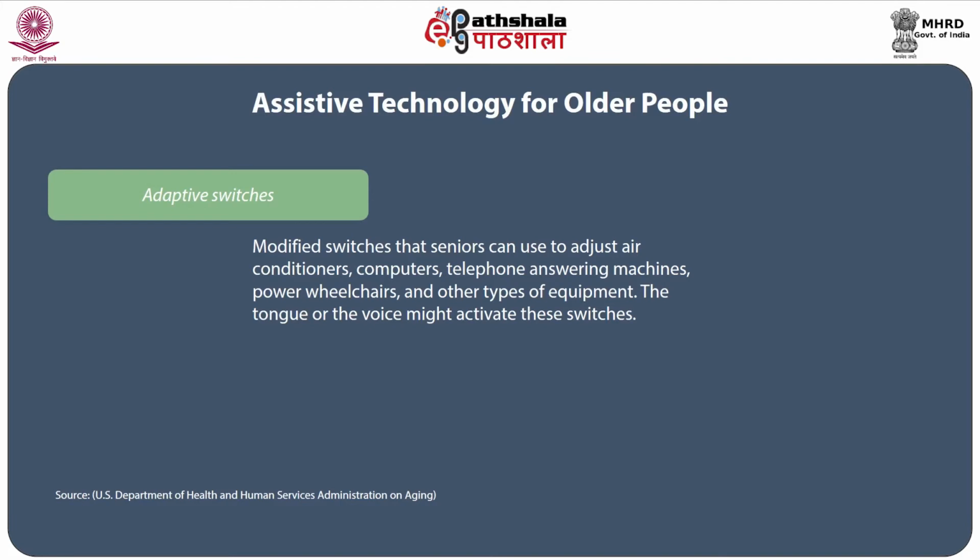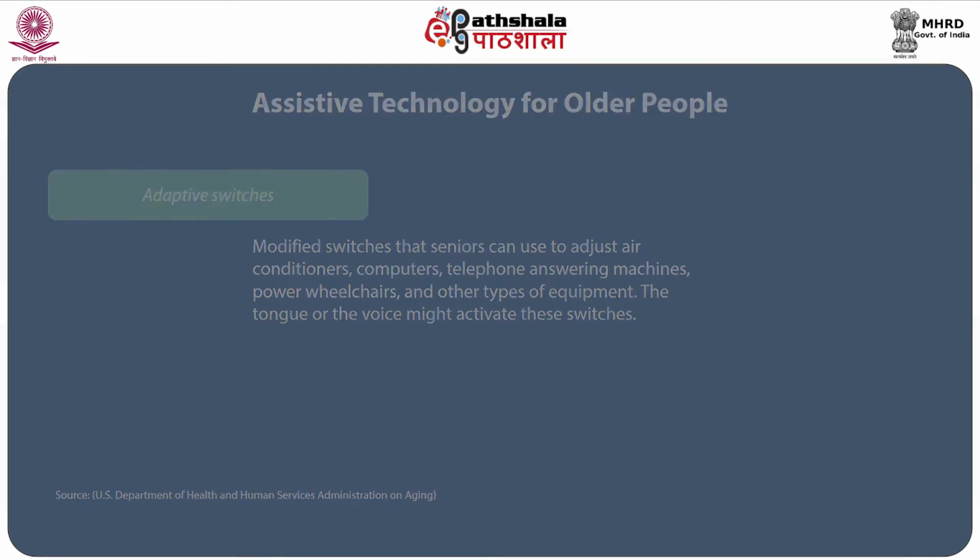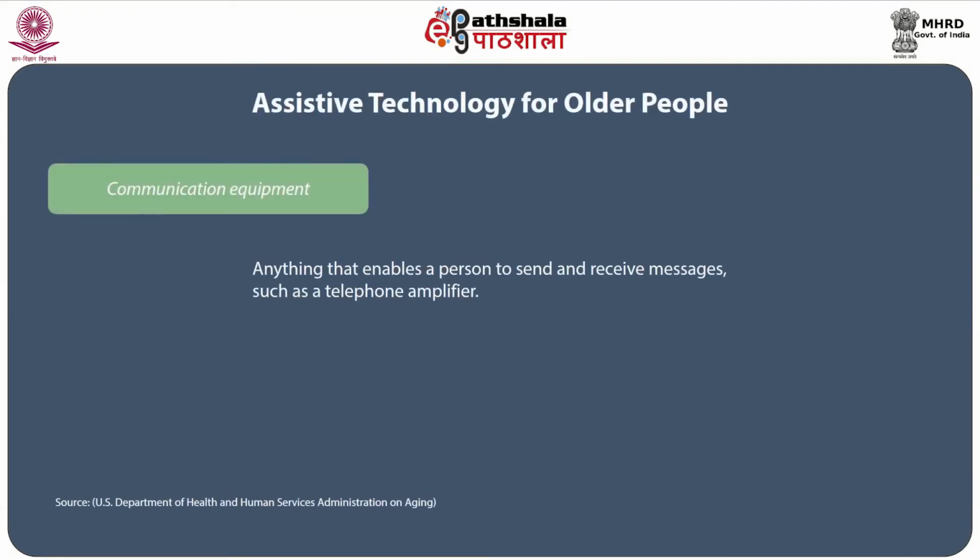The tongue or the voice might activate these switches. That is why these are increasingly to be seen in some of these sections of the population. The other aspect is related to communication equipment. Anything that enables a person to send and receive messages, such as telephone amplifiers, is another equipment that needs to be attended to for the elderly people in that context.